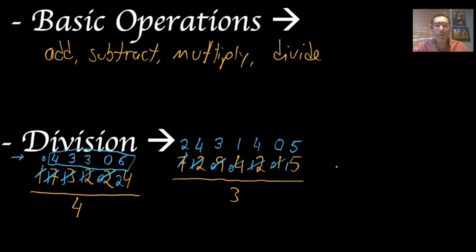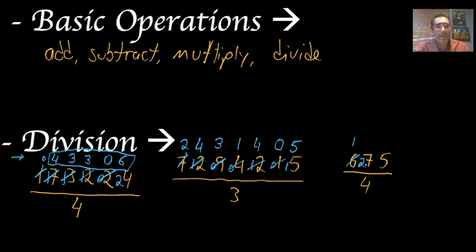Now, what happens when we don't have an exact number? When the division is not exact? Say, I have the number 675, and I want to divide this number by 4. So, let's do the process. It's the exact same thing. We start from left to right. 4 into 6, it fits 1 time, and I have 2 left, right? So the 2 goes here. Now I have a 27.